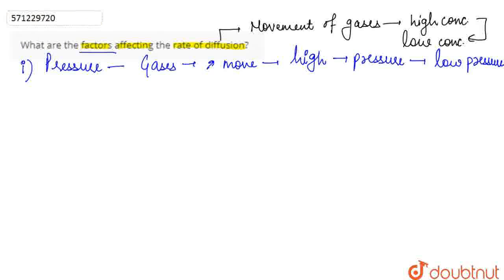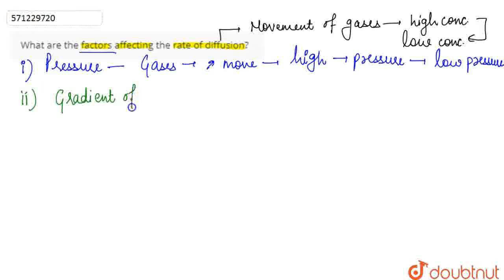Apart from this, the next factor that affects the rate of diffusion, the movement of gases, is the gradient of concentration.